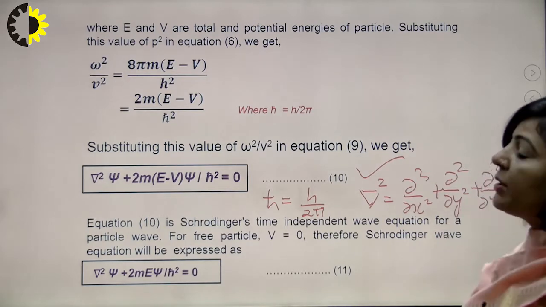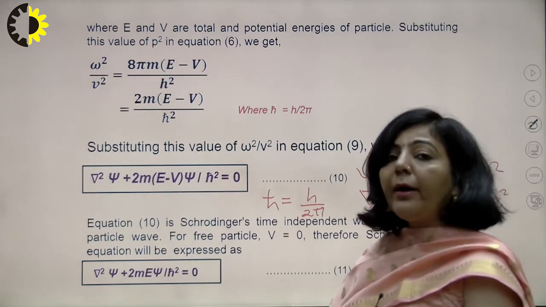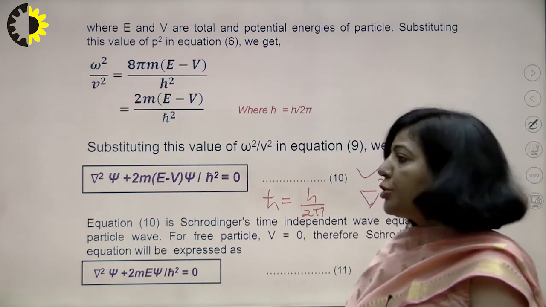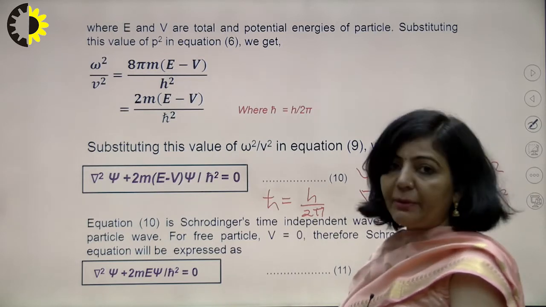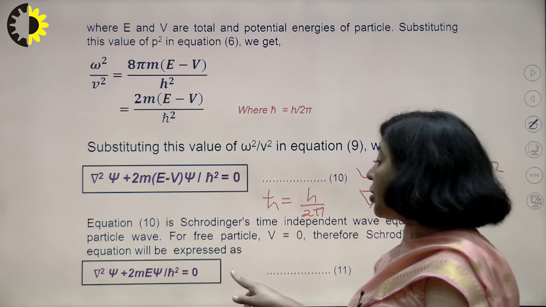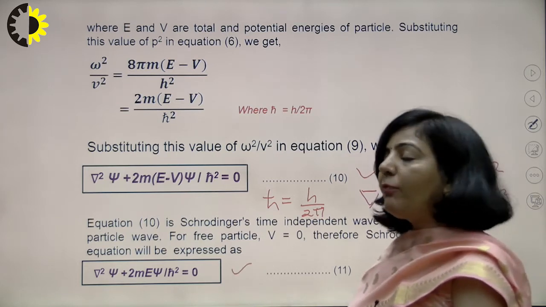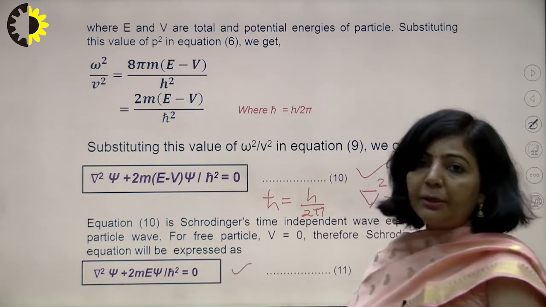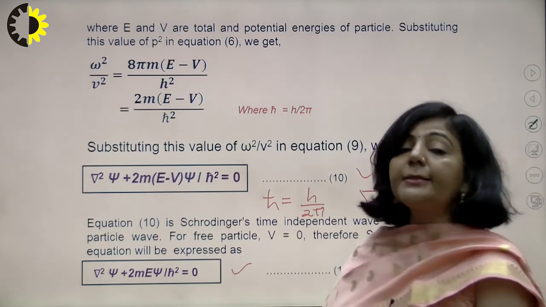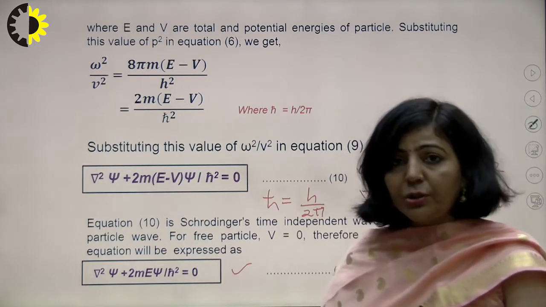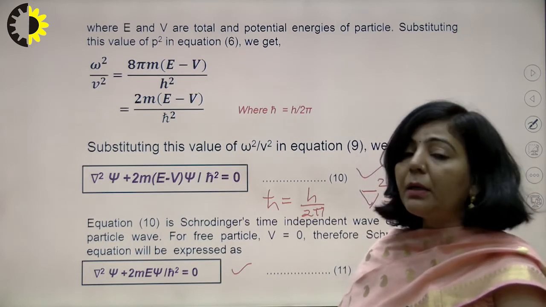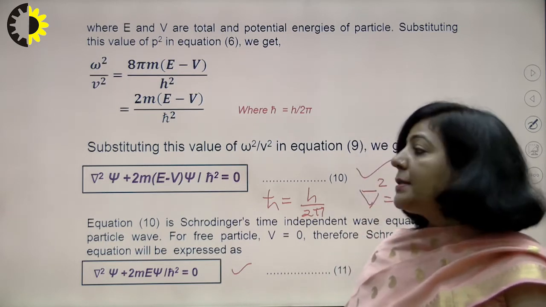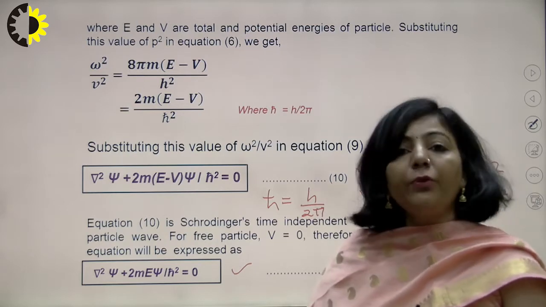So this is your time independent equation, and if you are having a free particle for which you are writing this equation, then for a free particle the potential energy will be 0, and the equation will take this particular form. So you have to remember that this is your time independent equation. It is a second order partial differential equation. It represents the wave nature associated with the moving microscopic particle. The only difference is here psi is independent of t, right?